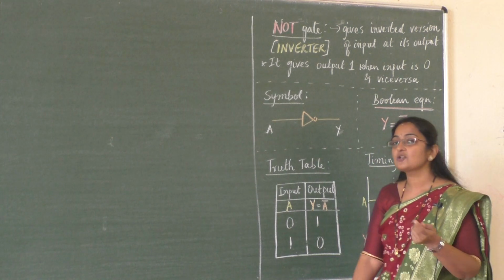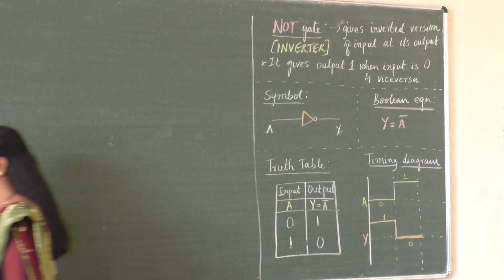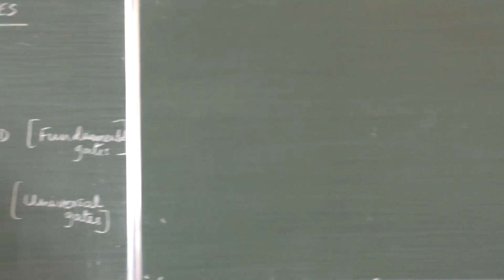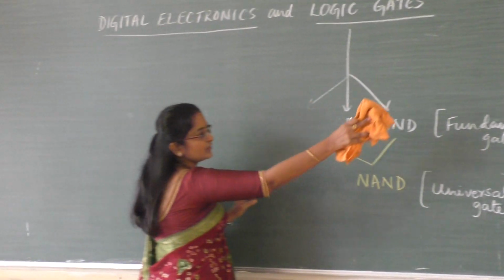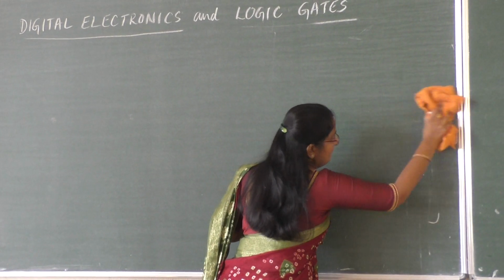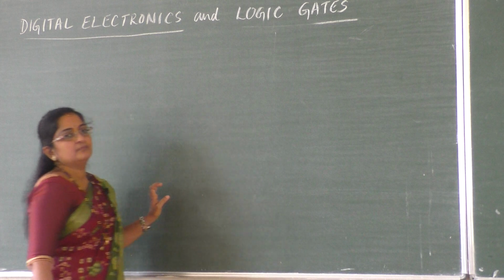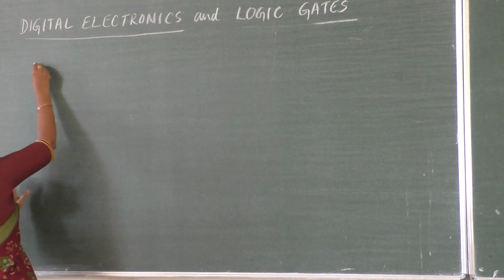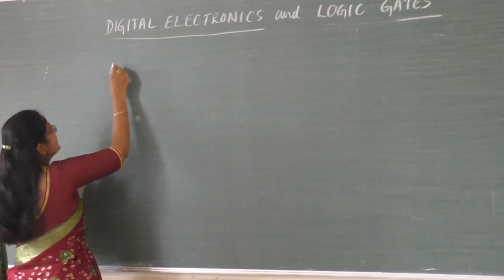Next, let us go on with our other types of gates. Students, you can note that down if you have not noted it in the last class. Okay. Our next gate is OR gate.